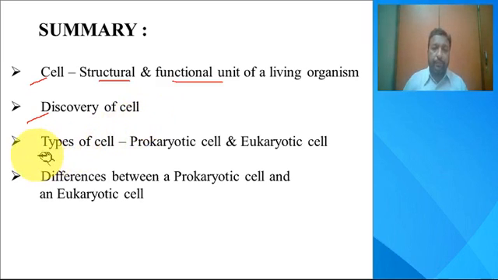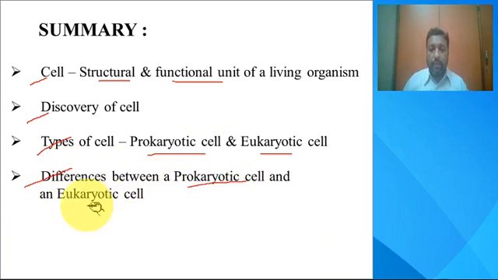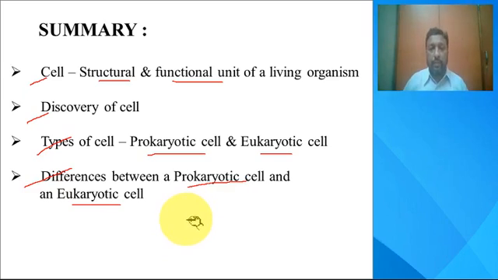Then we saw the types of cells, the prokaryotic cell and the eukaryotic cell, and we also discussed the differences between a prokaryotic cell and a eukaryotic cell in detail. So that's all with regard to the cell, types of cells, and differences between prokaryotic and eukaryotic cells, which is a very fundamental topic we discussed today. Okay, thank you.